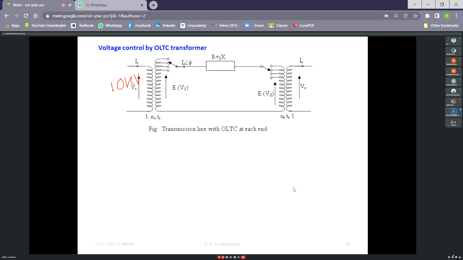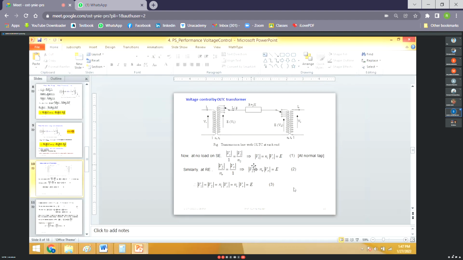So to minimize that, because for a transformer, HT side will have lower current as compared to LT side, it is provided on the HT side. And obviously the current is not opened during tap changing. It is shifted through a short circuited path. Then that short circuited path is made open. In that way, it is done. I hope you have understood what is the purpose of OLTC.